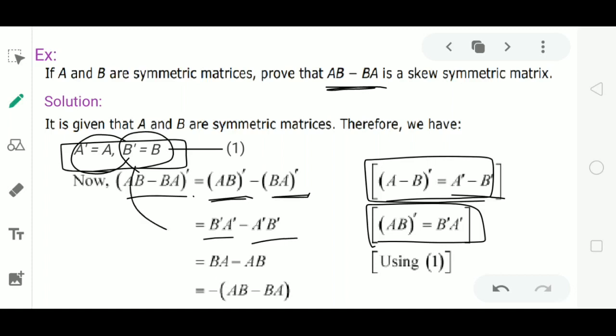And using these results, B' is B, A' is A, we get BA minus AB. If I take minus common here, we get minus (AB minus BA). So this is the condition of a skew symmetric matrix. Therefore, the matrix AB minus BA is a skew symmetric matrix.